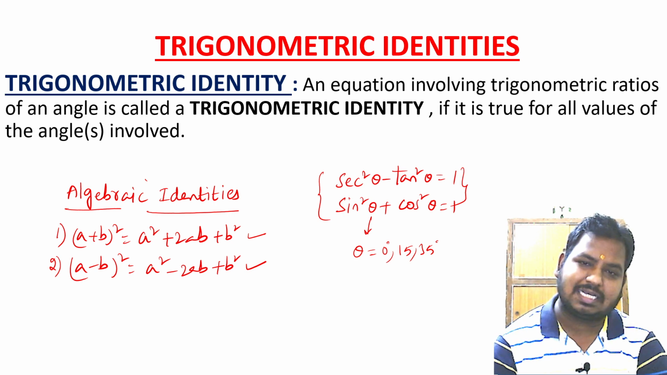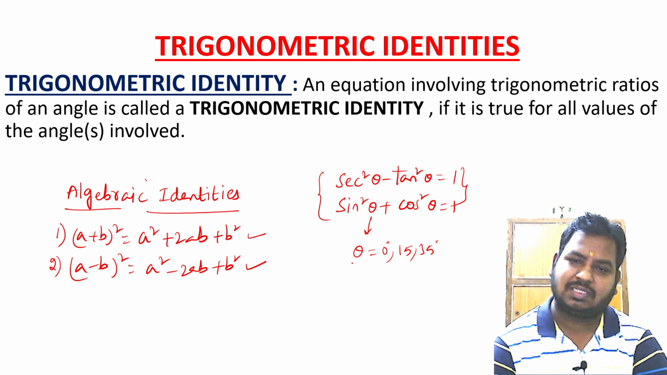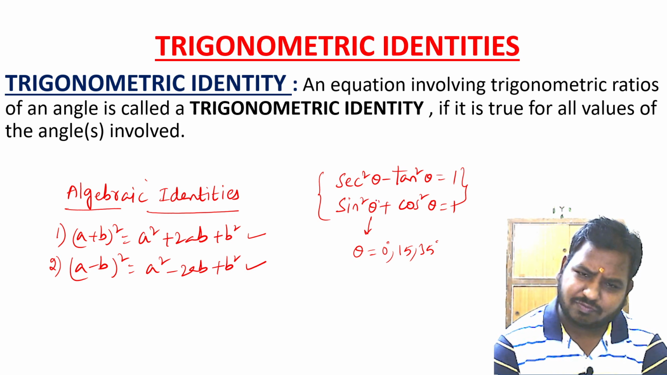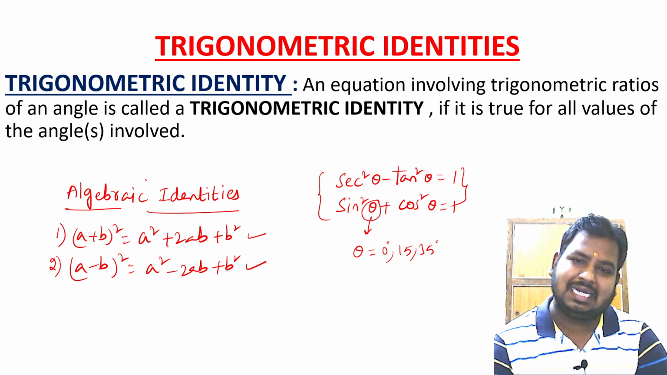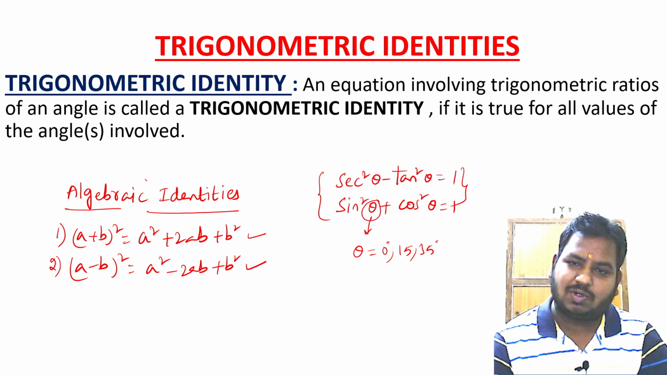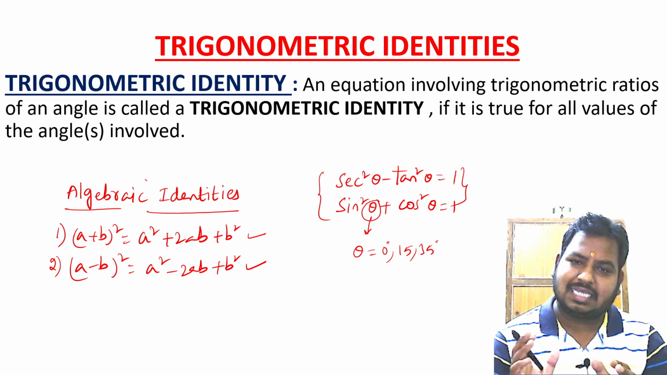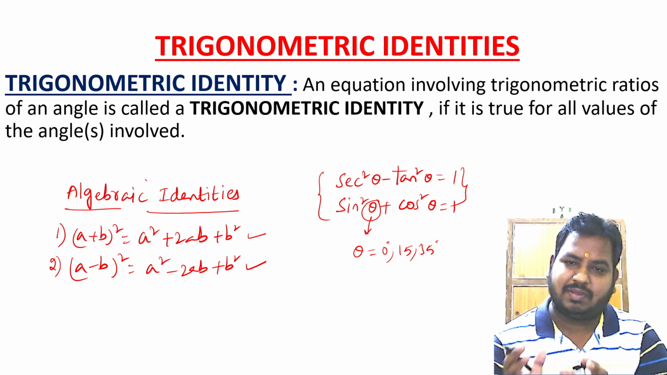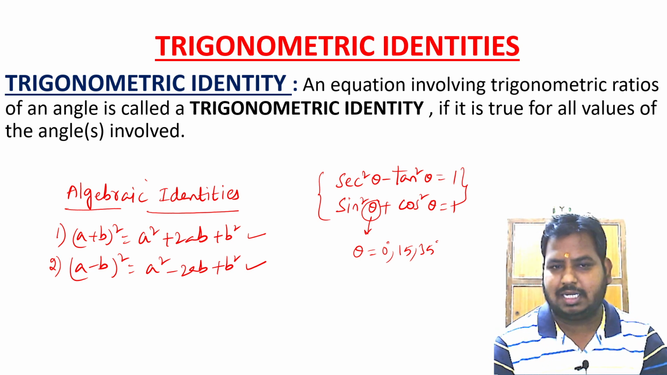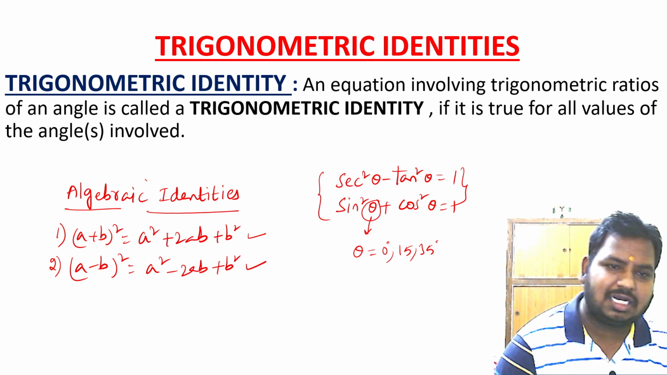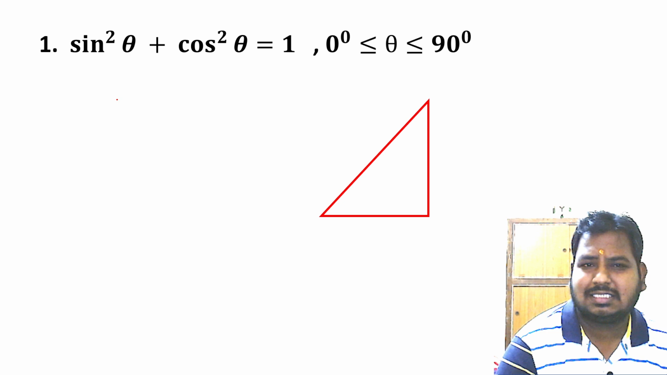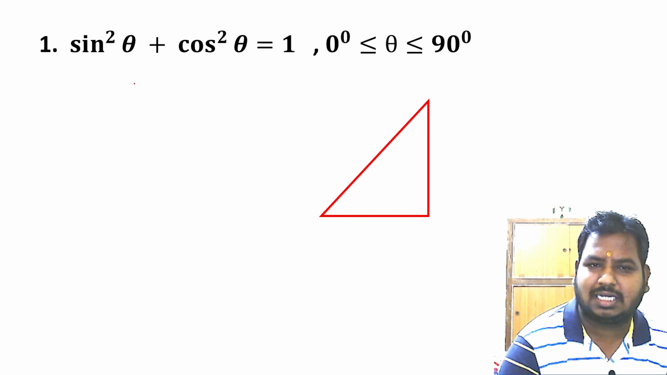That means if I consider sine square theta plus cos square theta is equal to 1, in place of theta if I substitute any angle, then LHS will be equal to RHS. That means sine square theta plus cos square theta will be equal to 1. Done? Now we shall learn about the first trigonometric identity, that is sine square theta plus cos square theta is equal to 1.